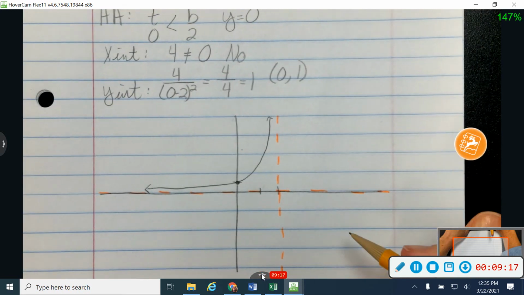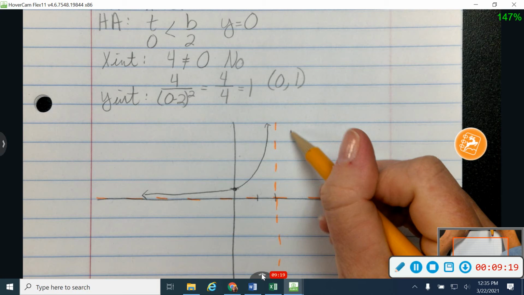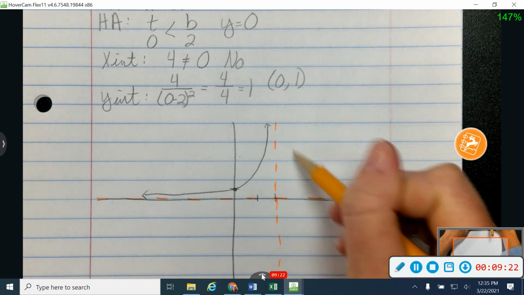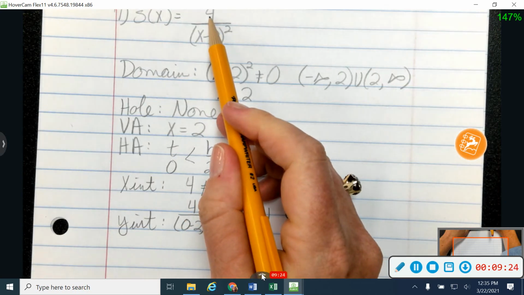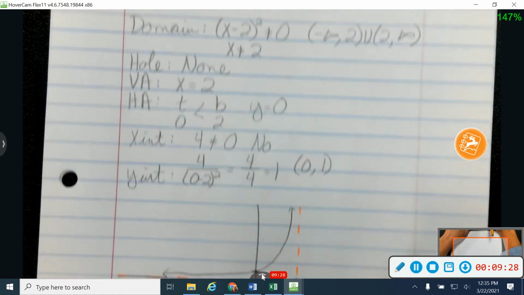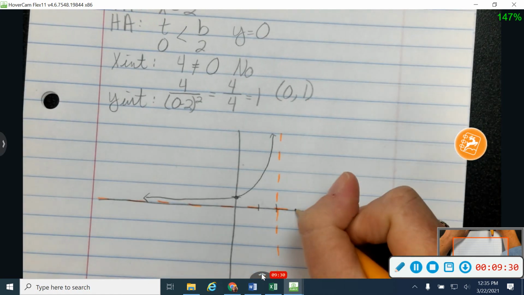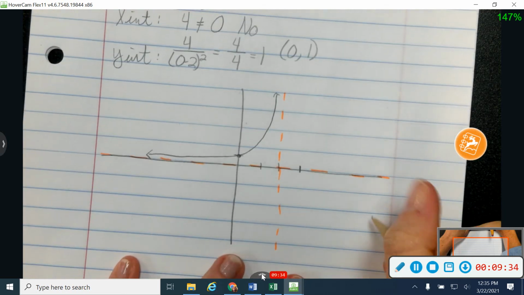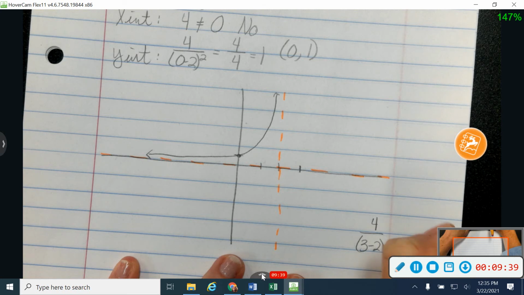Alright, and then this one's kind of weird because of the squared. I know that this side's going to be up here as well, because if I look at this, my positive over what's going to have to be positive because it's squared is going to give me a positive. But again, we can plug in a value and check on that. So let's plug in 3. And so that'll give me 4 over (3 minus 2) squared, which gives me 4 over 1 squared, which is 1.